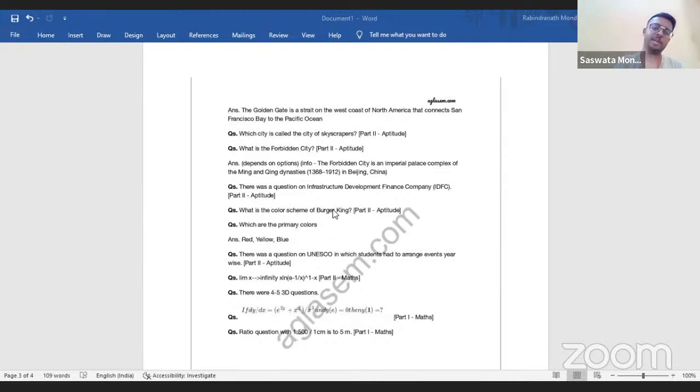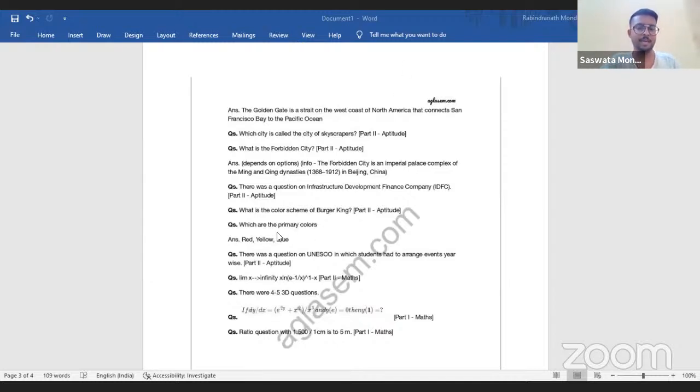Color scheme of Burger King. Okay, this question was asked in your JEE exam. Now, if I show you the PDF which I discussed, or you just go back and check my previous videos, I really don't remember if I published any color theory video. Might be here, or since I work with an institution, might be on their channel, I published it. So exactly the color scheme of Burger King was discussed in my previous color theory class.